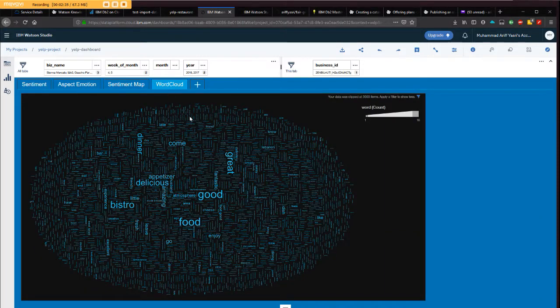And then this one is the word cloud, so we can group it by business, and then we can see the significance of the keywords that have been used by the customers to review the business. Like this business, I think it's a good one: they have good food, delicious, appetizer, dinner, bistro, and great. So you can see that by using this word cloud, you can get the information more easily and extract it much better, and then you can understand the customer better.